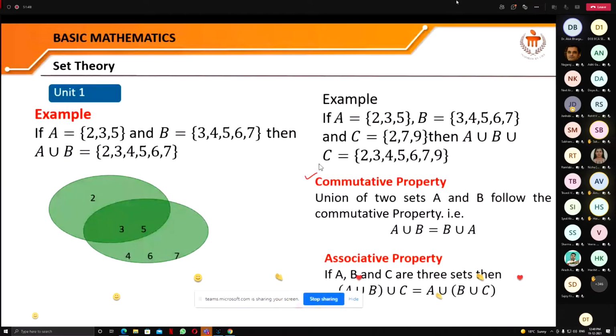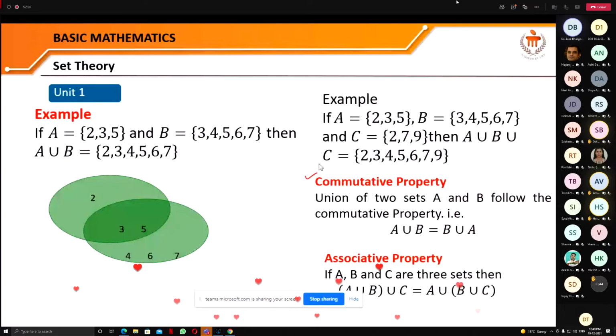But when you subtract 5 from 2, that means 2 minus 5, you do not get 3, you get minus 3. And you know that minus 3 and 3 are different. So the subtraction operation does not follow the commutative property.